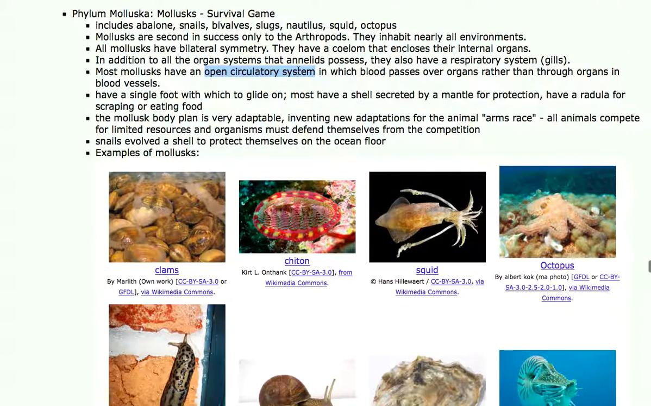Oddly, this group includes animals with a single foot that they glide on. They don't have the jointed legs that arthropods do. And they have a specialized mouth called a radula, which scrapes food off of rocks. The mollusk body plan is very adaptable, and they were very successful in the animal arms race.